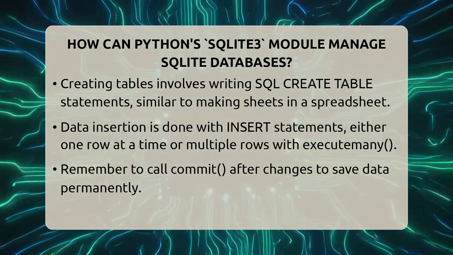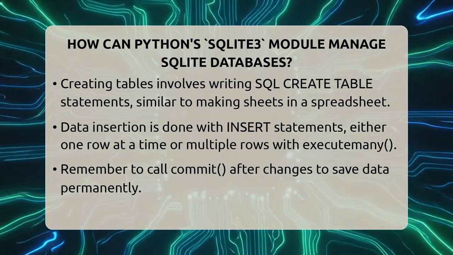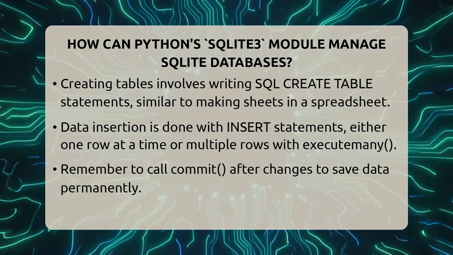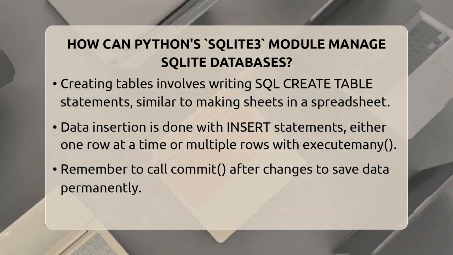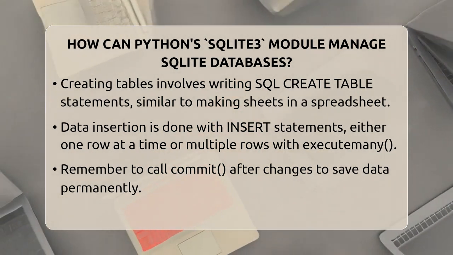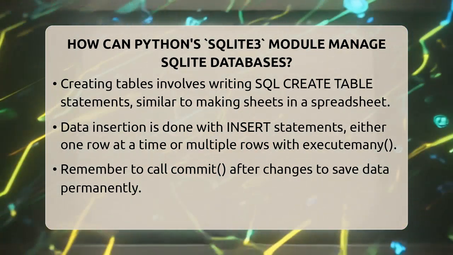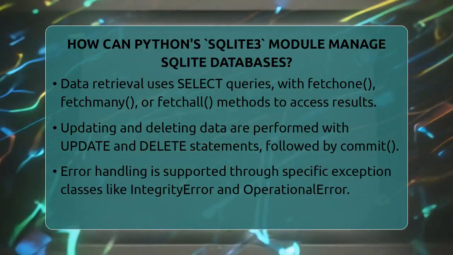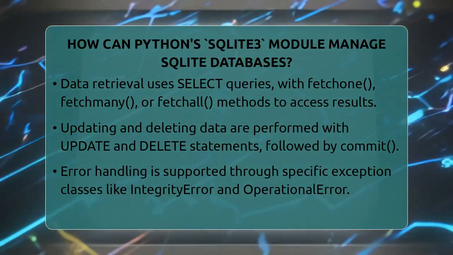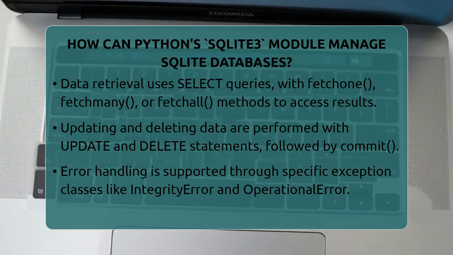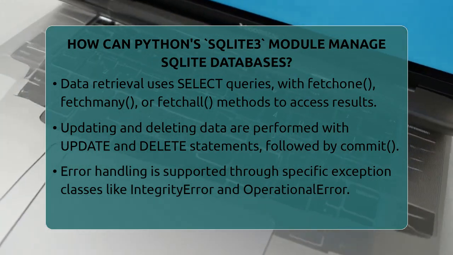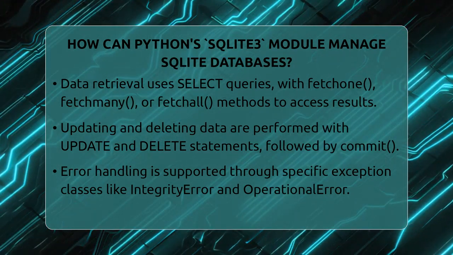To see what's inside your database, you run a SELECT query. The cursor's fetchone, fetchmany, or fetchall methods help you get the data back. You can loop through the results to process each row. If you want to update data, use the UPDATE statement, and for removing data, use DELETE. Again, don't forget to commit your changes.